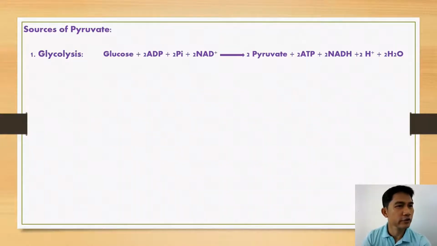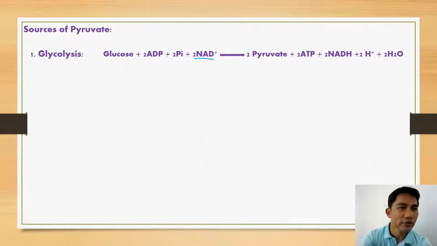Here are the sources of pyruvate. First, we have glycolysis. We know that glycolysis is a process by which glucose is oxidized to form pyruvate. And here, we know that the oxidizing agent is NAD. So this reaction presents the net reaction of glycolysis. And we know that glycolysis has 10 steps.